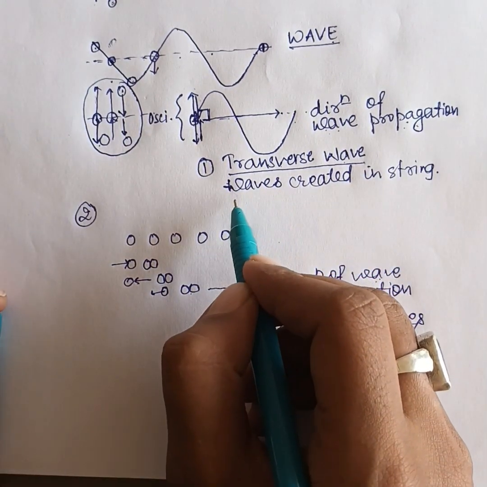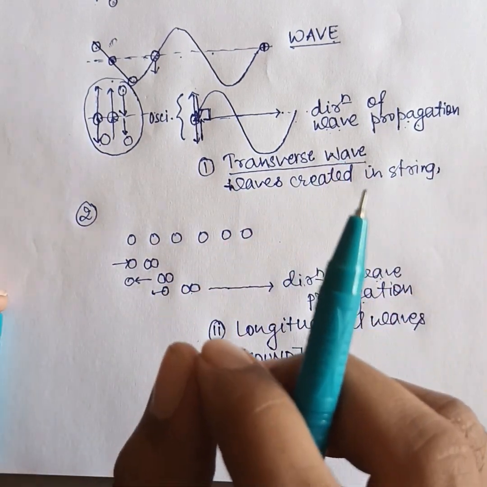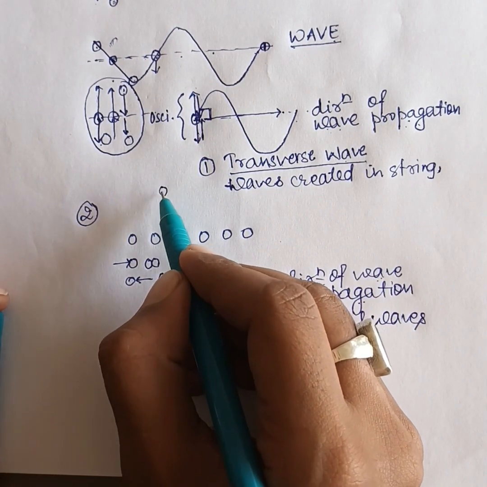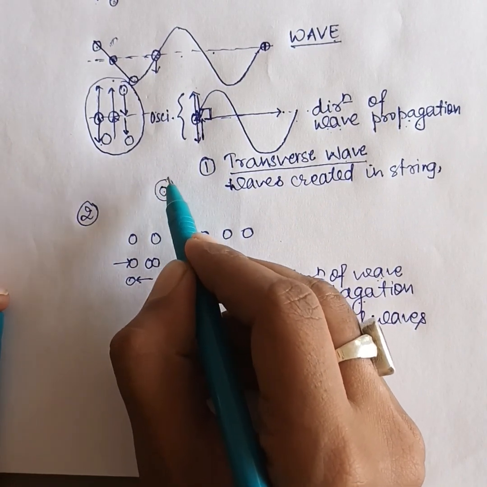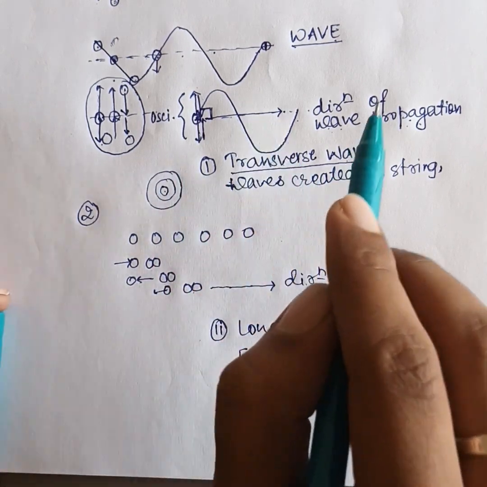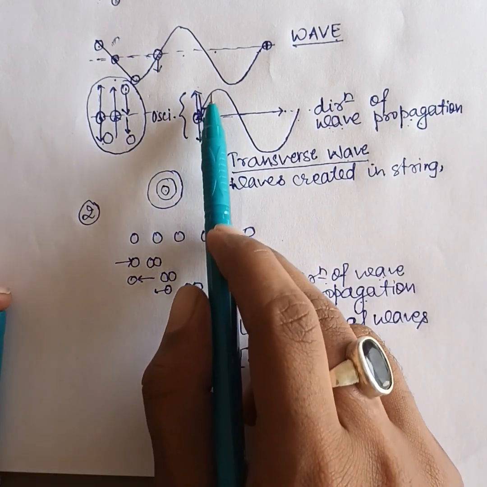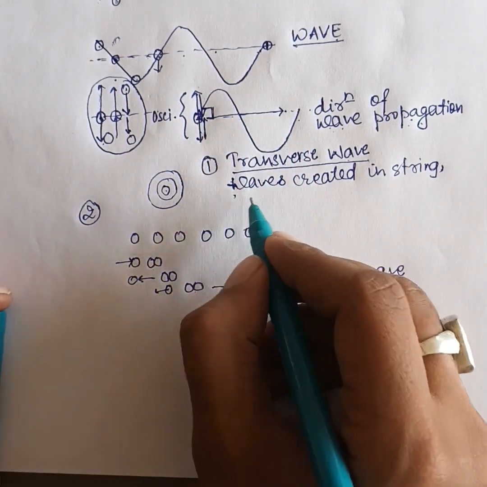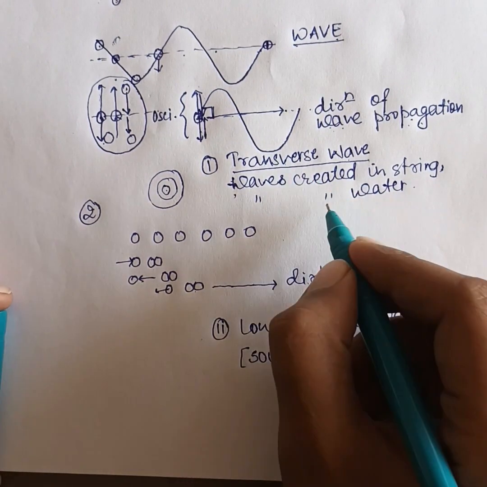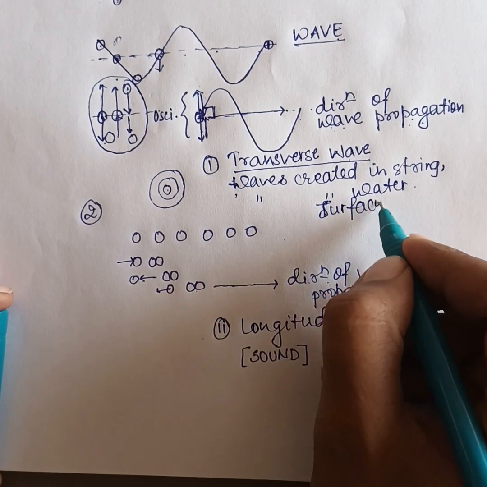Also, for example, when you throw a stone in a pond, you see wave creation over there. When we throw it, the waves are created in the pond, and this kind of structure is made. And this structure is known as a transverse wave. The waves created on the water surface are also a kind of transverse wave. Okay? It is also a kind of transverse wave.